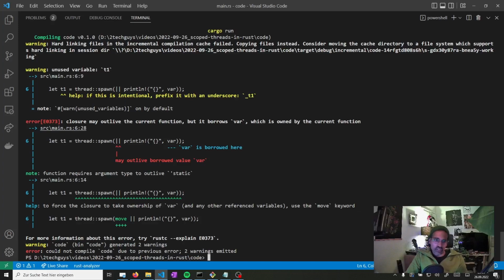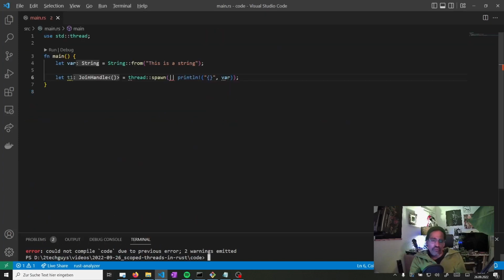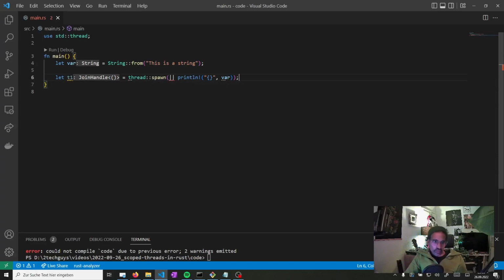We ignore that because I'm not using it. But here it says it may outlive the borrowed value var, which, as we know, will be the case because the program ends. I mean, this statement is really short, but it could execute after the program has already ended. If we spawn a thread and then go one instruction further, it will totally outlive the thread.